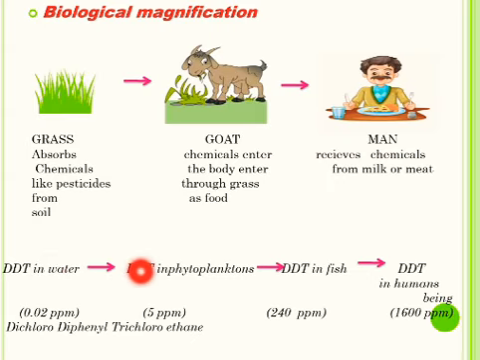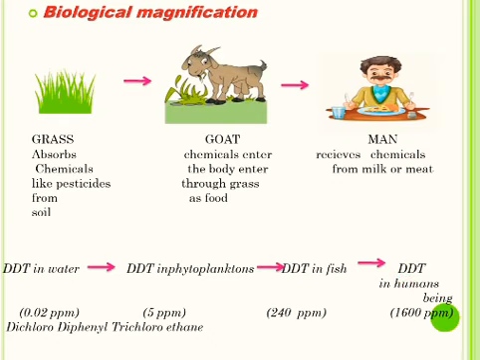The phytoplanktons and zooplanktons which consume this water were found to contain 5 parts per million concentration of DDT in their body. Fish feeding on such plankton had 240 parts per million DDT in their body tissue, and DDT concentration reached 1600 parts per million in birds feeding on these fish or in human beings taking fish as their food.